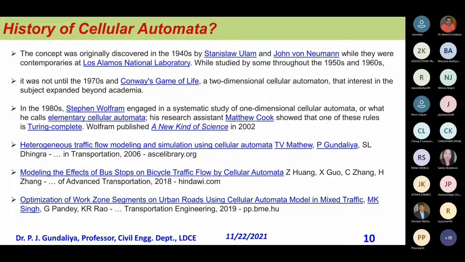We will see how, in transportation, particularly myself, we have modified the way of cell making and the cell dimension, and we got a very good publication by changing the dimension of the cell, which represents almost all kinds of vehicle. If it is a scooter, then one cell; if it is a car, then two cells, something like that.